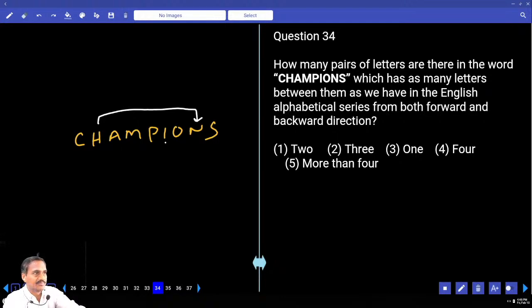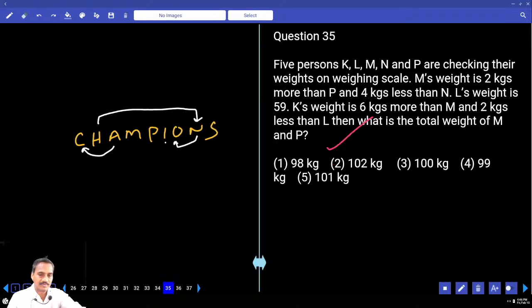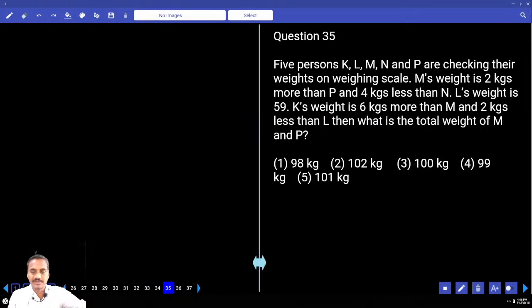Hence left to right, how many pairs? Only one. And again in the reverse, S, T, U, V, W, X, Y, Z. N, O, N and O, there is a pair. N, O, P, Q, R, S, T. O, P, Q, R, S, T. I, J, K, L, M, N. P, Q, R, S, T. M, N, O, A, B, C. Clear? How many pairs do you have? 3. And 3 is given in choice 2, question number 34. And finally 35. Now in this, 5 persons are checking their weights on a weighing scale.